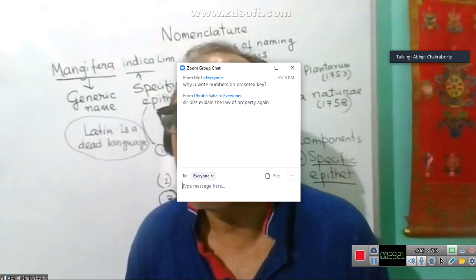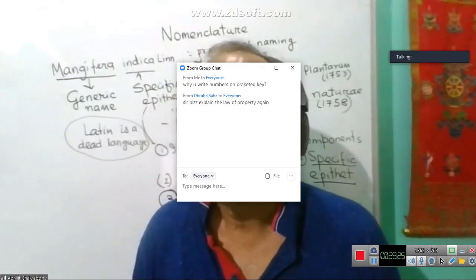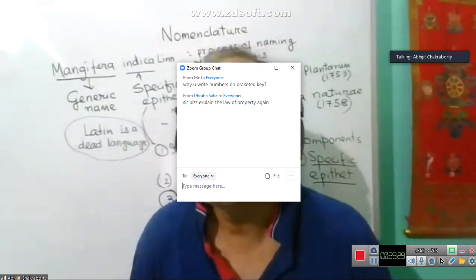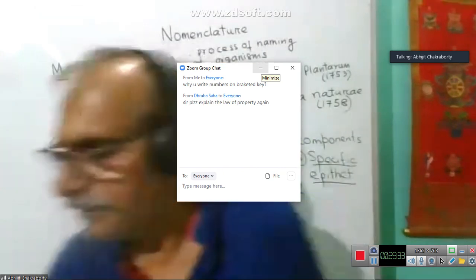Why you write numbers on bracketed key? In bracketed key, the term comes with Dhruva Saha. No. Who is it?